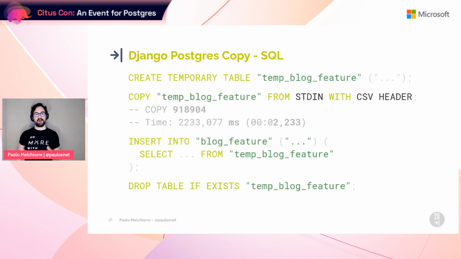Under the hood, Django Postgres copy executes several SQL statements. It creates a temporary table based on the content of the file, then uploads the content of the file to the temporary table. It does it in just over 2 seconds. It inserts the data of the temporary table into the table managed by the Django model we defined, applying some transformation, and finally drops the temporary table.